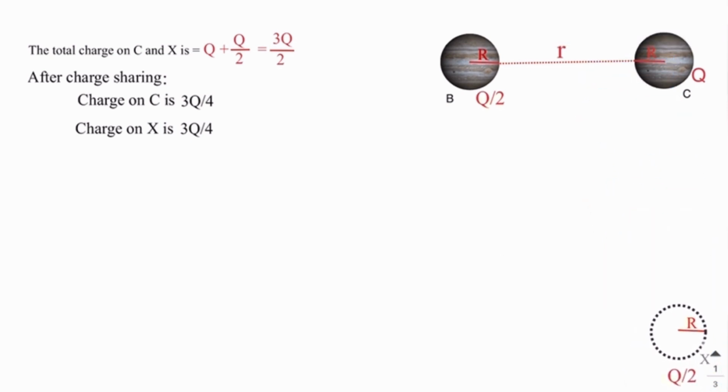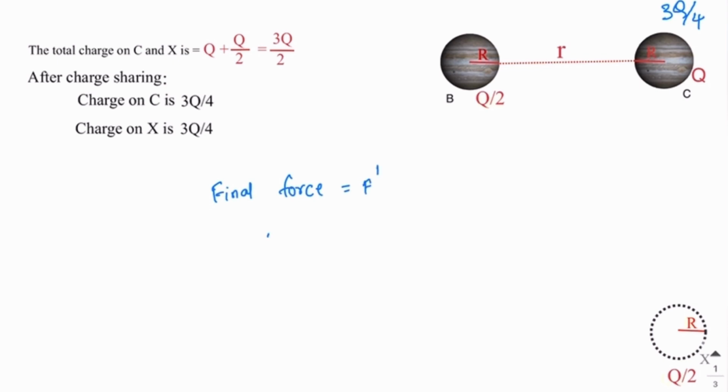Now the final charges on B and C are Q by 2 and 3Q by 4, and the final force between these two charges I am taking as F prime.